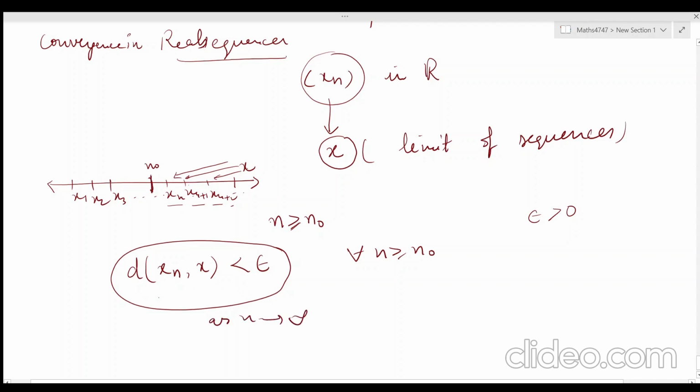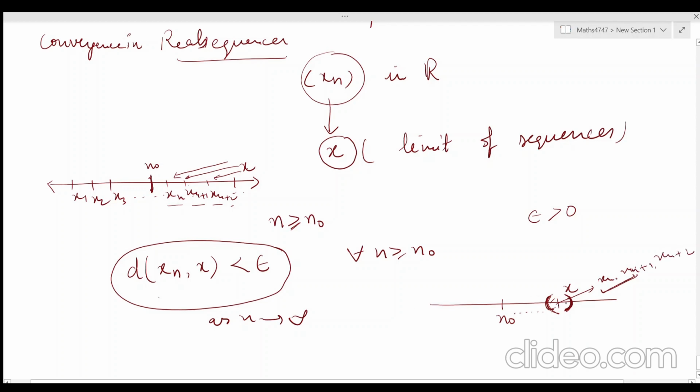You can also understand it like this: for example, if this is your x and this is your n naught, then there are an infinite number of terms after this. If we draw some neighborhood around x, then the neighborhood of x should contain the terms of the sequence, like xn, xn plus 1, xn plus 2.